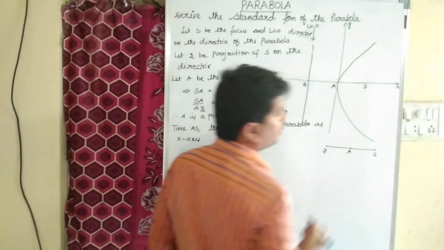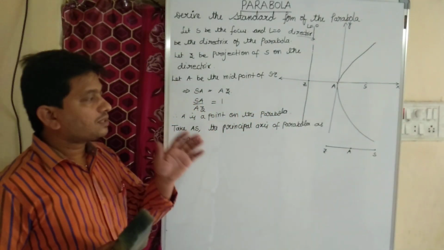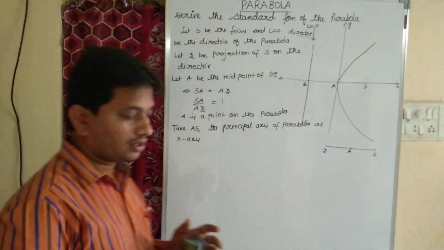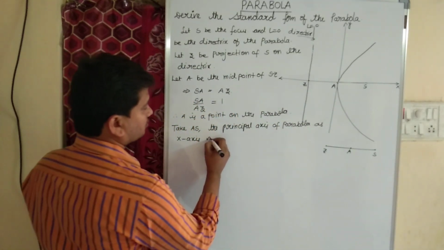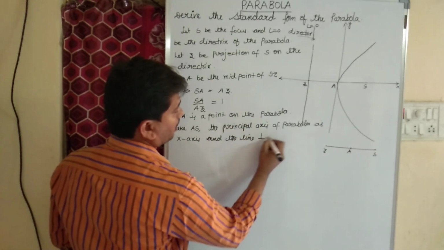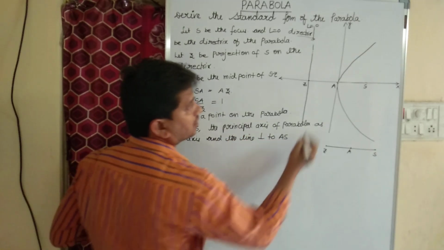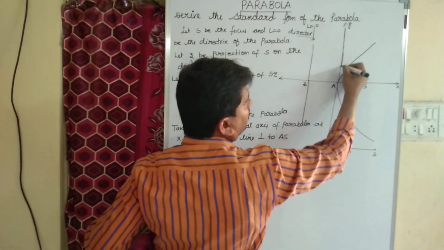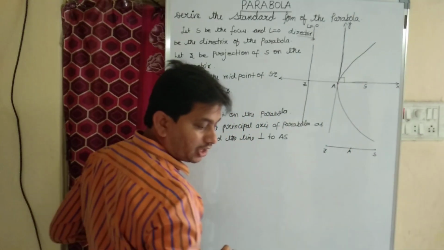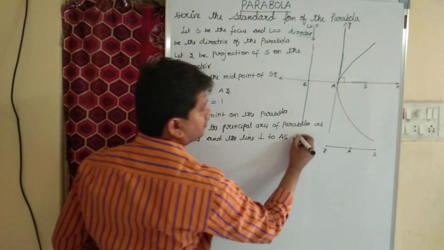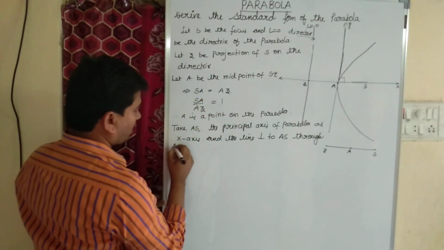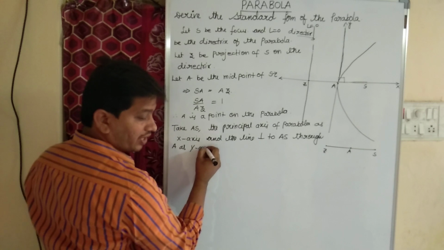This AS is the principal axis of the parabola as x-axis, and the line perpendicular to AS, the line perpendicular to AS through A, as y-axis, right?